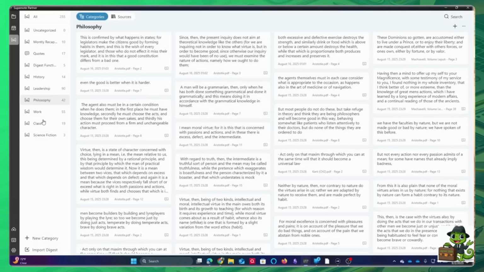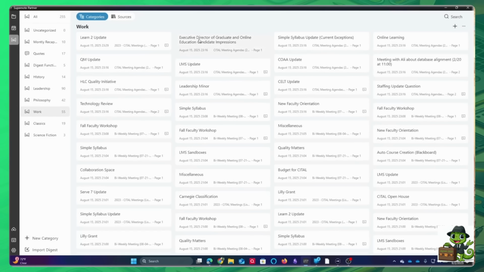But back to this idea of ways of thinking. So, for example, I have science fiction classics, I have work, which is one way of thinking about everything I do related to work, and having that all under this one digest. And then when we go to export here in a minute, I'll show you kind of how that looks in the exported form. But, so let's say that's one way of thinking about it.